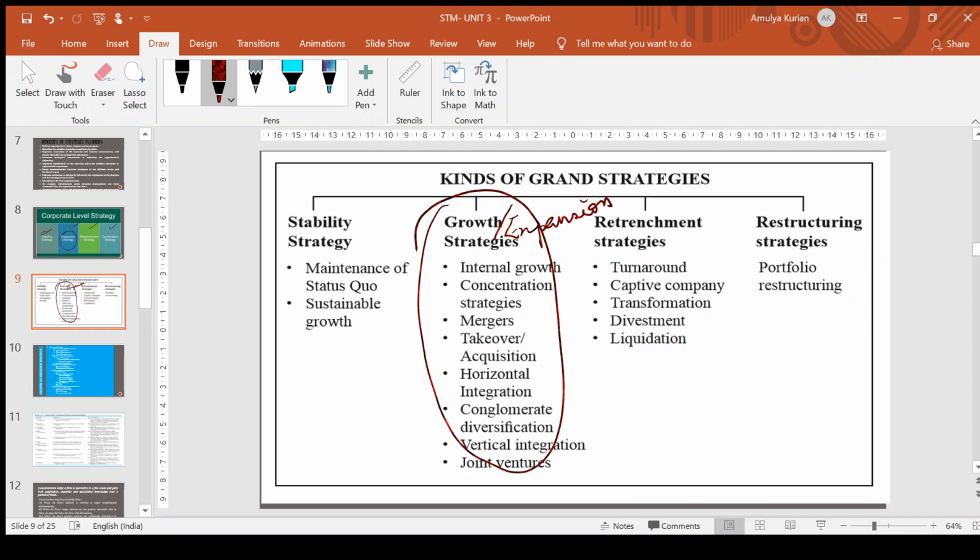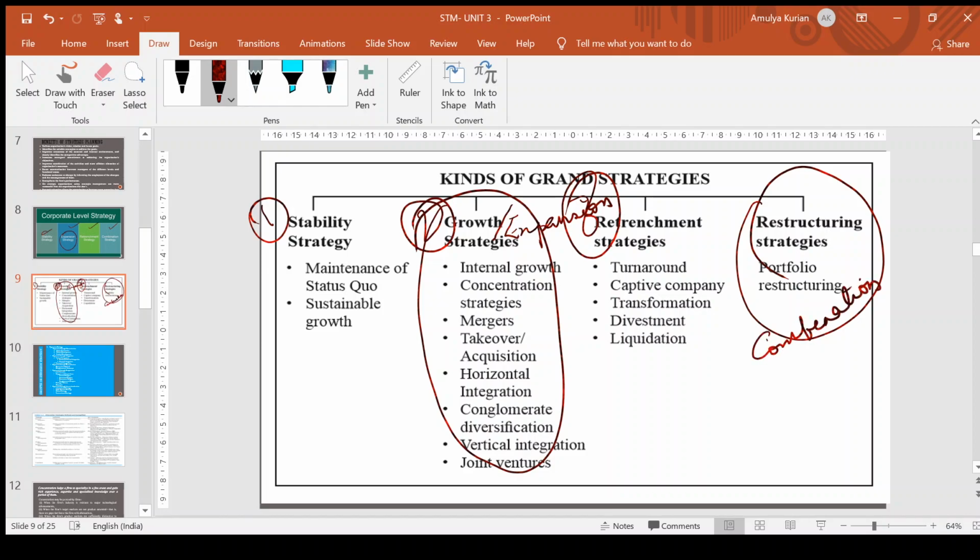That is when you are in a declining stage of growth. Then you will have retrenchment strategies where you will be trying to make sure that you are able to survive or you are able to get out of the market without much loss. And the last one, restructuring strategy, that is portfolio strategies. Restructuring will be a combination strategy. It will be combining all these three which you are seeing here, so it is otherwise called combination strategy.